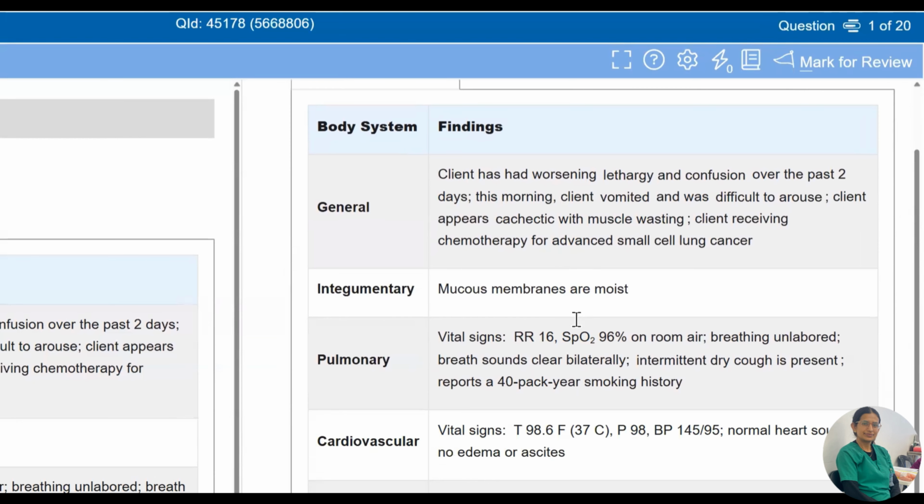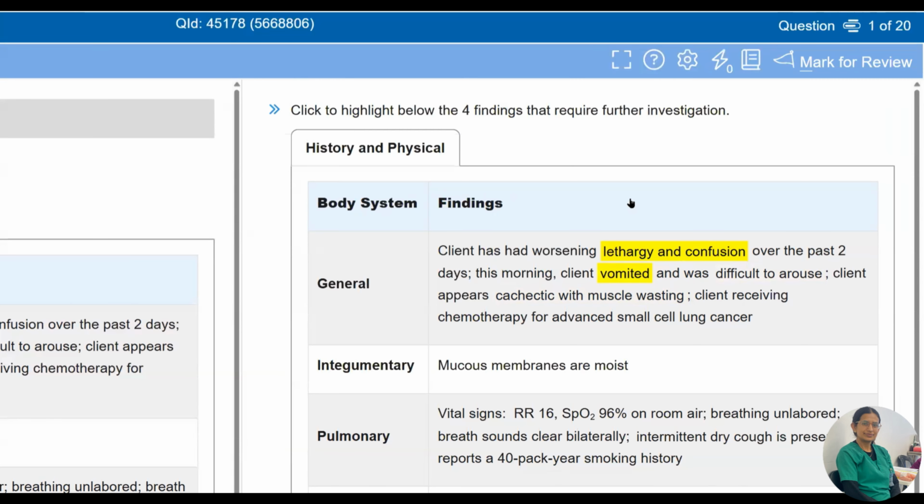So in general, the client had worsening lethargy and confusion. So that is the abnormal thing. We have to click it. And after that, this morning the client had vomited and was difficult to arouse. So vomited we also select, and after that we select difficult to arouse. So in the starting, how to solve this?